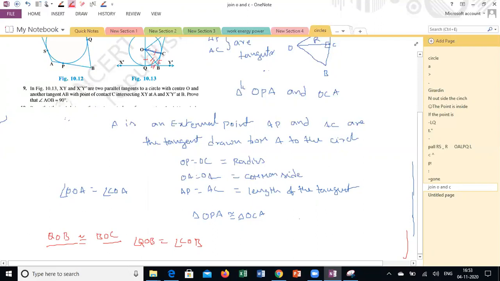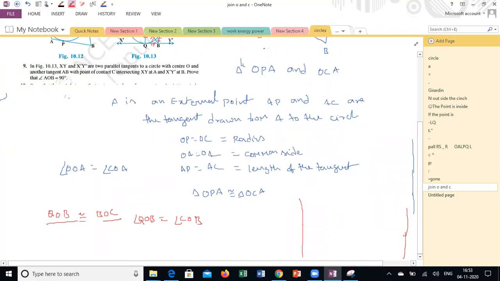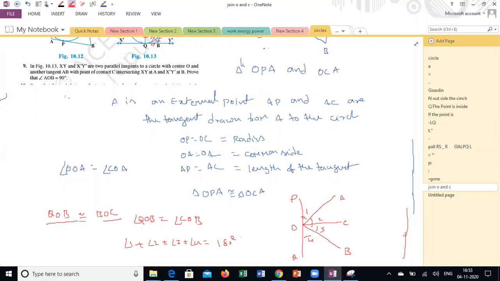So there are 4 angles here. If you observe very clearly the diagram, there are 4 angles like this. This is A, this is B, this is Q, this is P, 1, 2, and this is up to C. Go 1, 2, 3, 4. So I can say angle 1 plus angle 2 plus angle 3 plus angle 4 is 180 degrees. Yes, sir. So from there, is it possible to prove angle AOB is 90? Any idea how to prove that one?